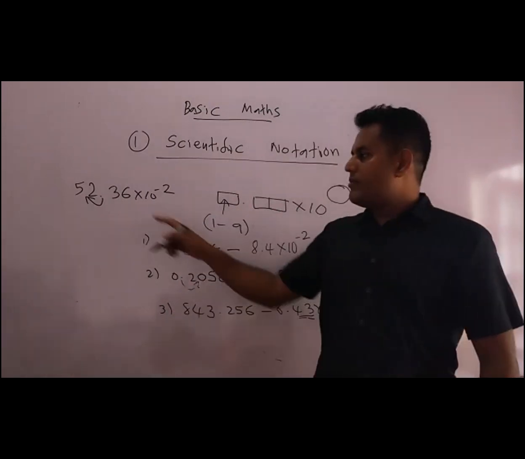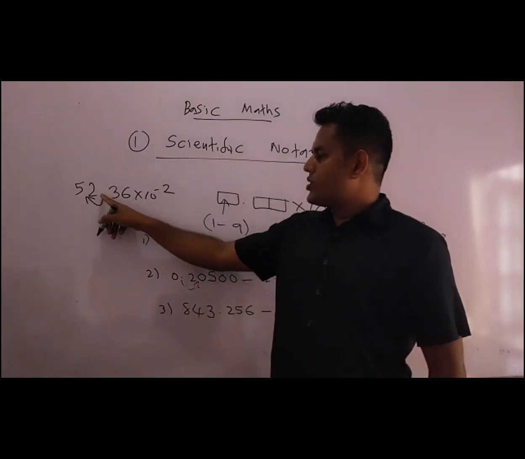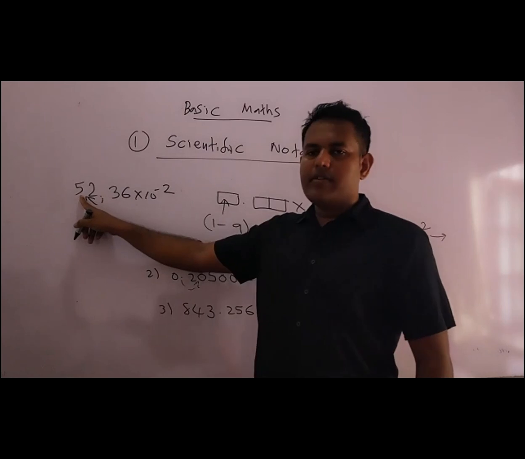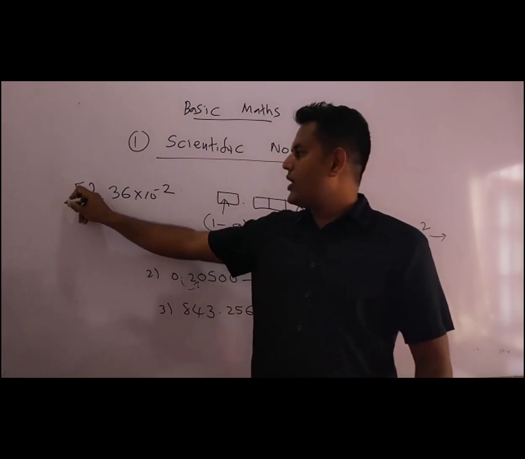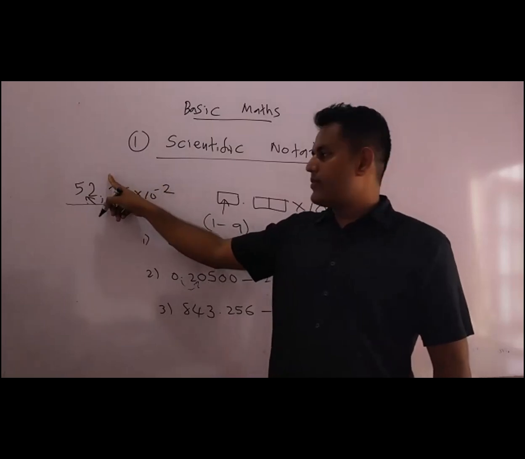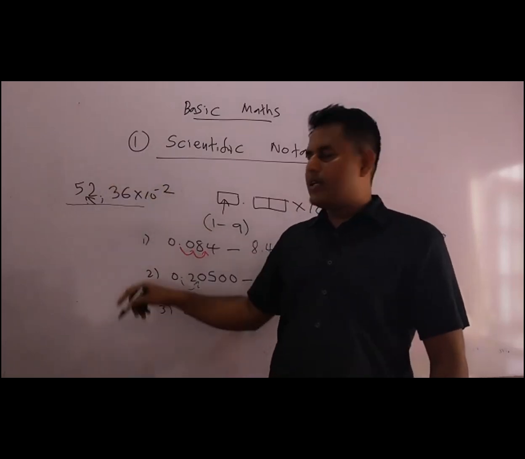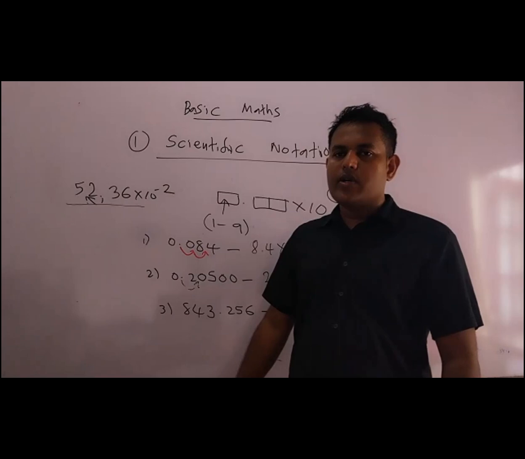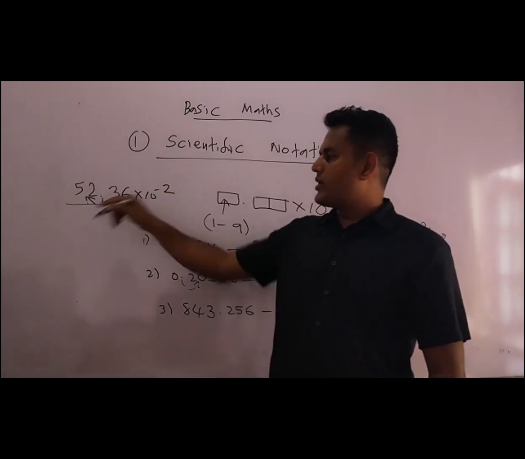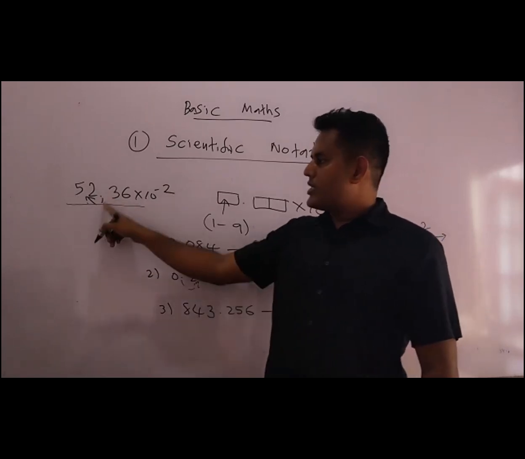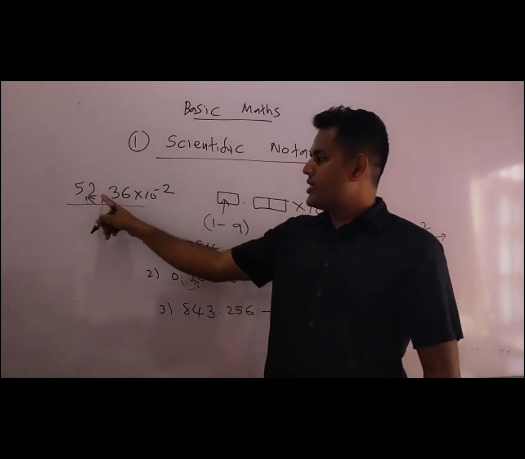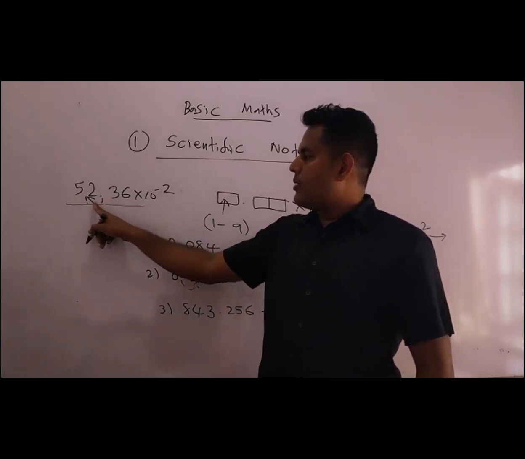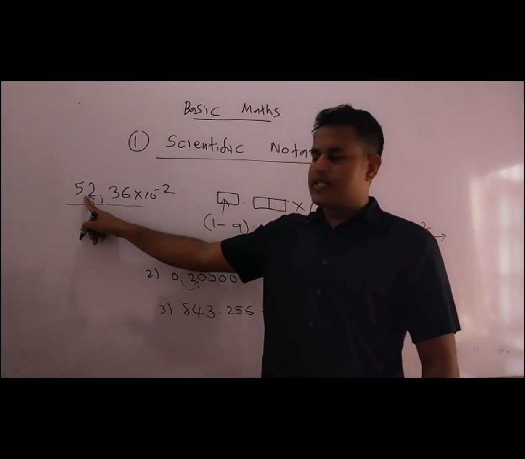We are dividing by 10. So when we are dividing by 10, we have to move the decimal point one step to our left hand side. So actually the numerator we are dividing by 10. So if the numerator we are dividing by 10, the denominator also we have to do that thing. Moving this decimal point here, you can see this decimal point we are moving to this side, so the value will decrease.